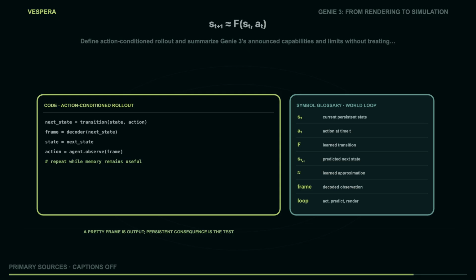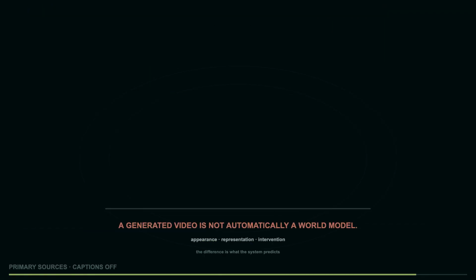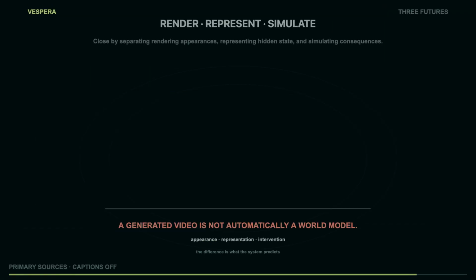F is the learned transition. The approximation sign admits prediction error. And A_t is not decoration. It is the intervention that lets us ask a counterfactual question. We can now sort the futures without sorting them into winners.